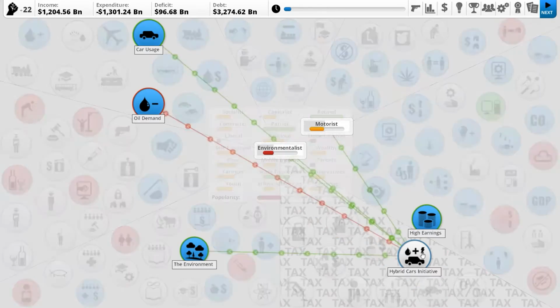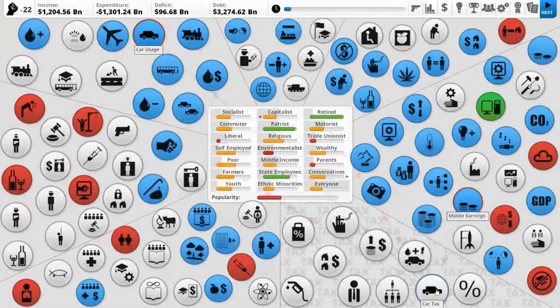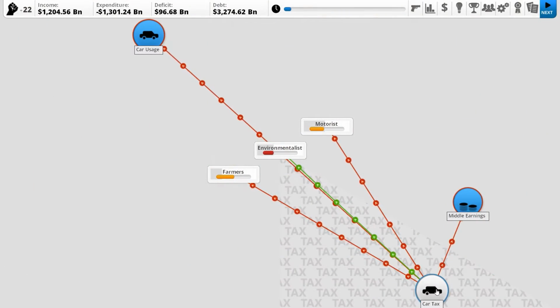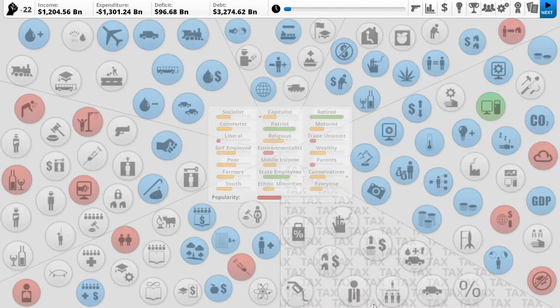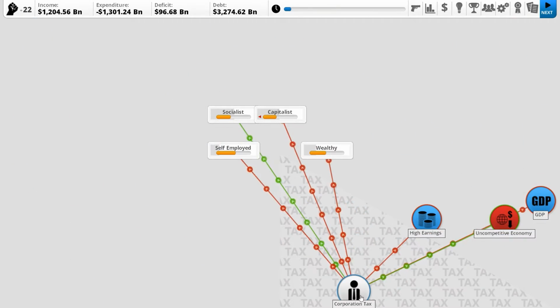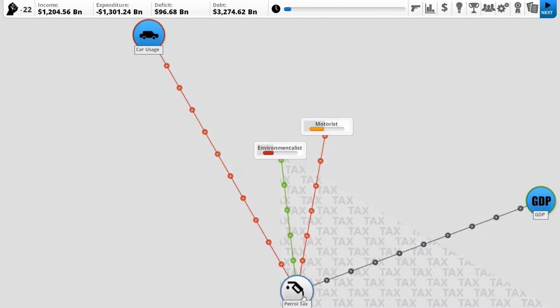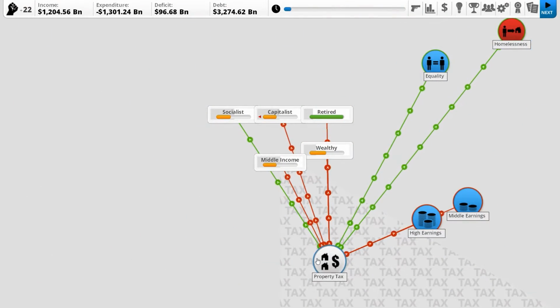Like hybrid car initiative helps, but that's losing us money, I think. Car tax, not so good. Income tax, again, not so good. Inheritance tax, no. Corporation tax, no. Petrol tax is the one I usually rely on, but it's not that good.